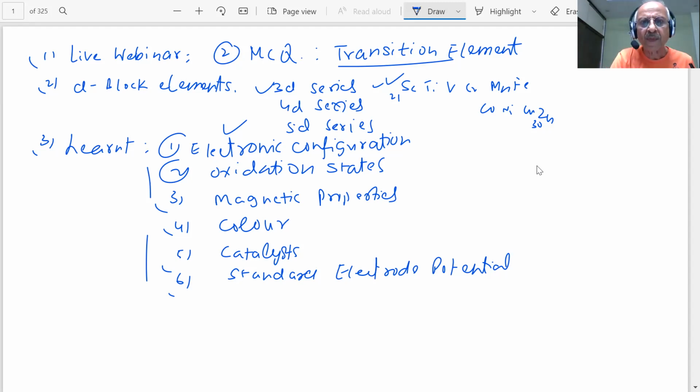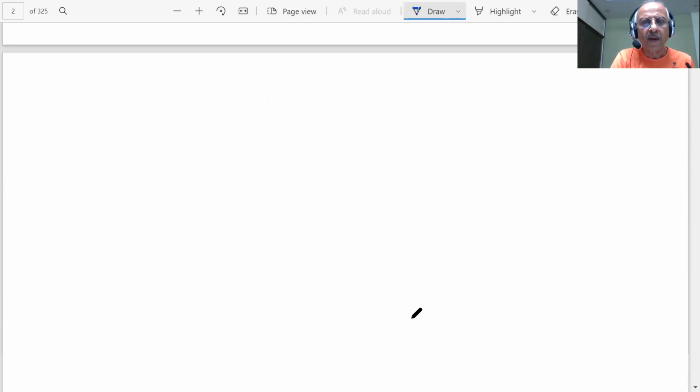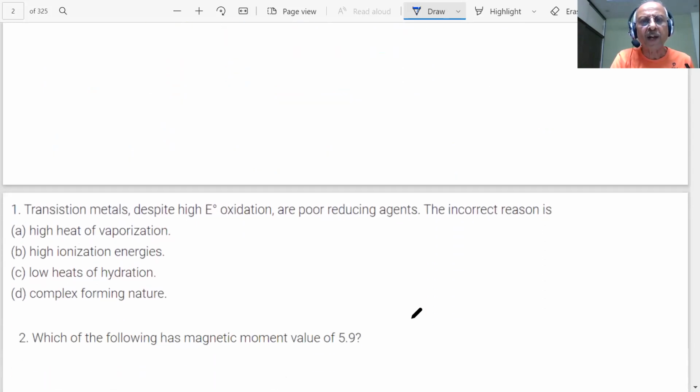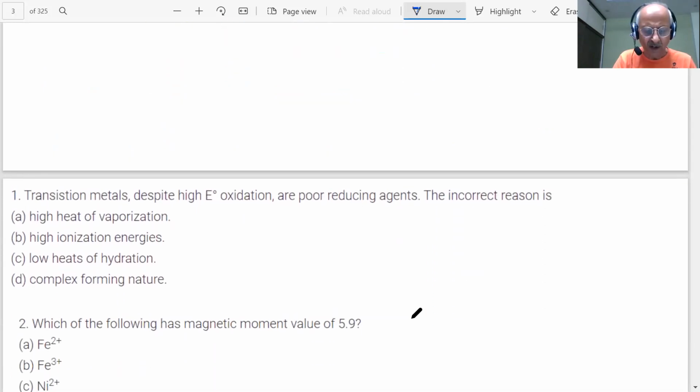Okay, so students, we are going to be talking about MCQ questions on transition elements.